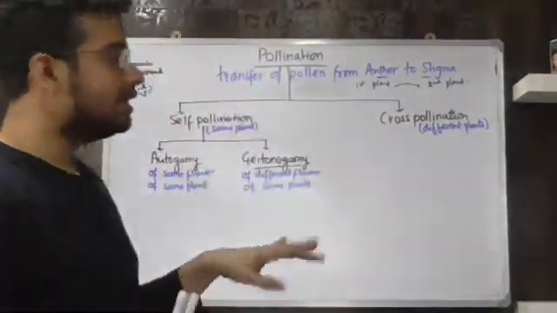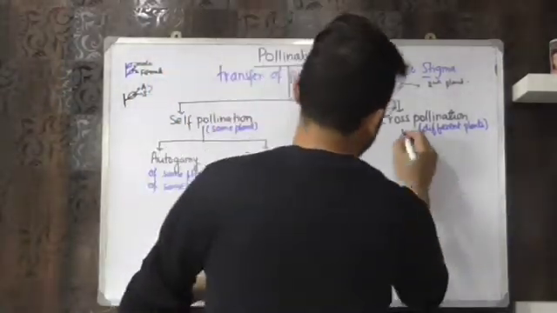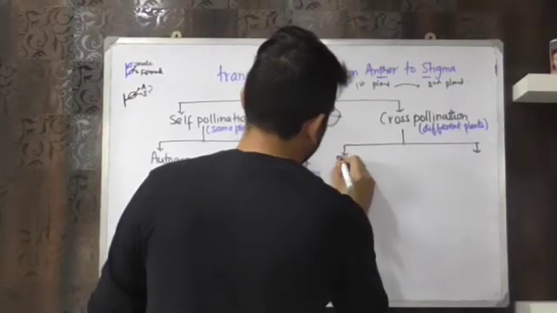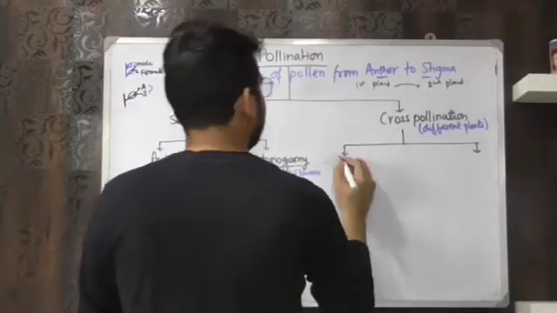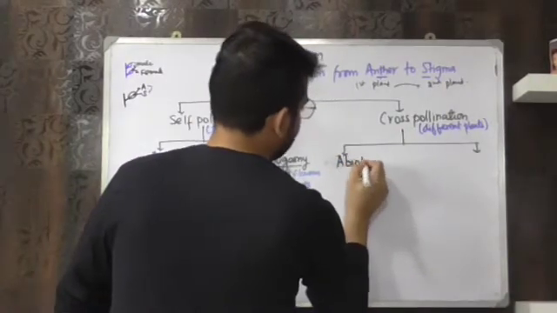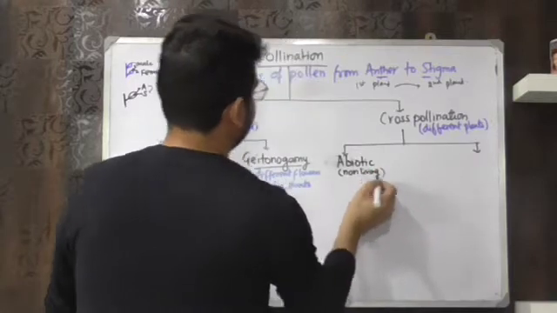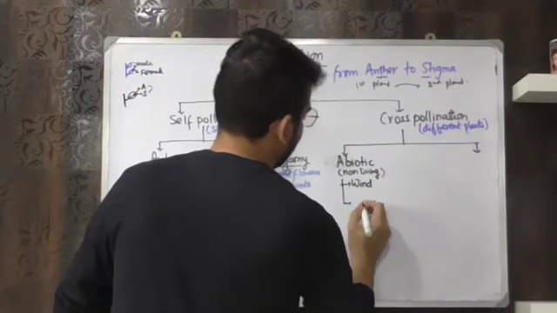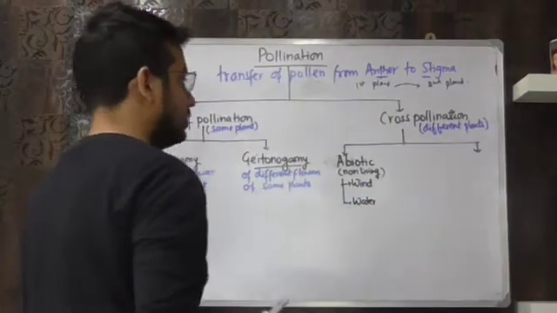Now pollinating agents are of two different types. They can be living or non-living. First let's discuss the non-living ones. If the pollinating agents are non-living, they are called abiotic. Abiotic means non-living, like wind and water.